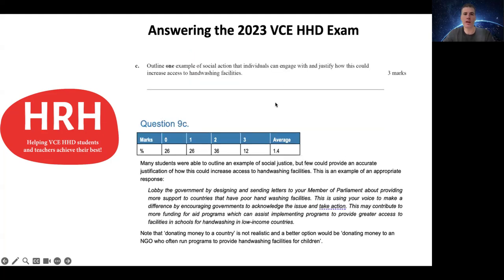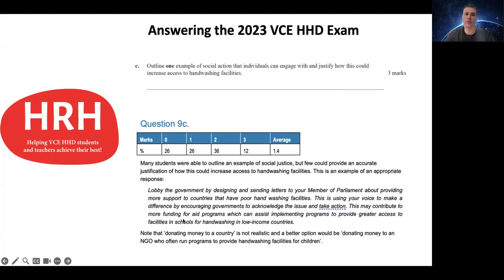So then C for 3 marks was asking you to outline 1 example of a social action that individuals could engage with and justify how this could increase access to hand washing facilities. You can see here there were a number of different ways that students could have linked to social actions. This sample answer they've given was lobbying the government by designing and sending letters to a member of parliament about providing more support to countries that have poor hand washing facilities. And that's an example of social action because it's using your voice to make a difference by encouraging governments to acknowledge the issue and take action.